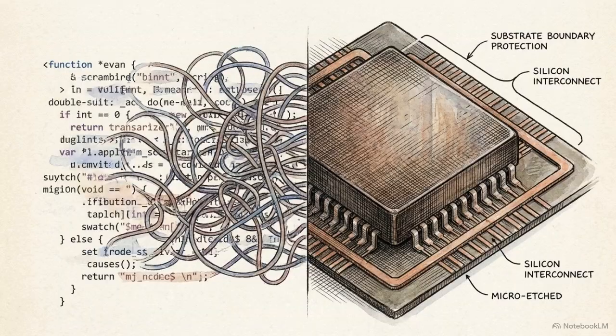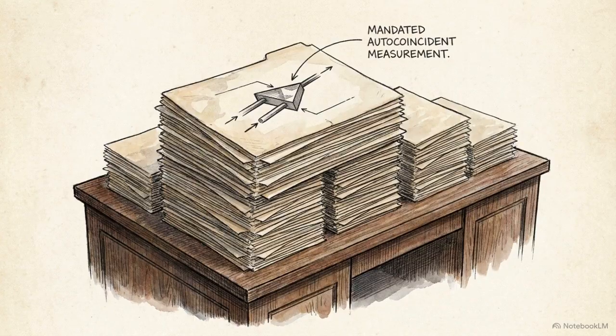Encrypting data protects it from an outside observer. Substrate verification protects the system from itself. Enterprise AI deployers and compliance frameworks must transition away from evaluating detached records and mandate autocoincident measurements to satisfy regulatory oversight.